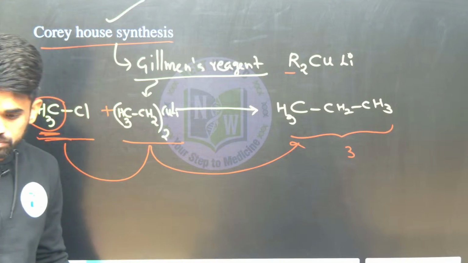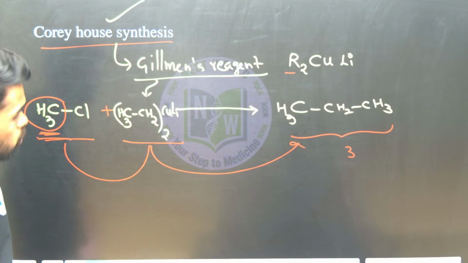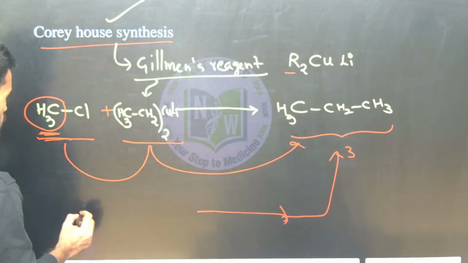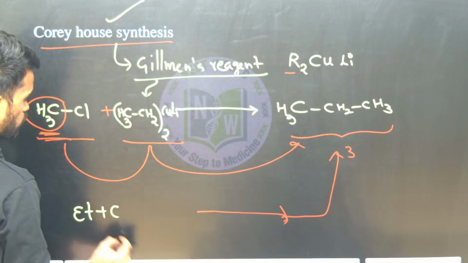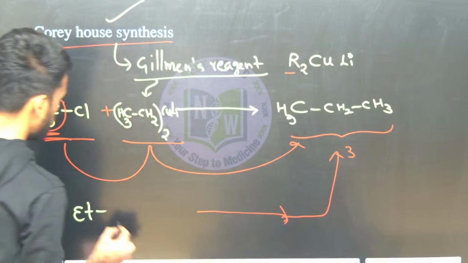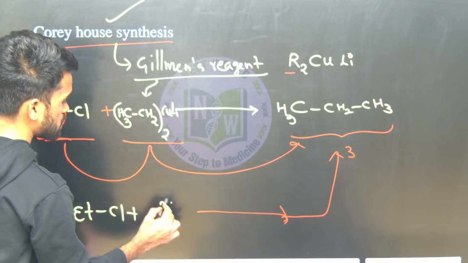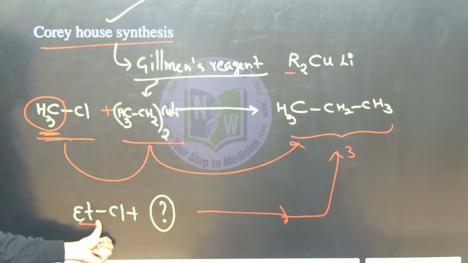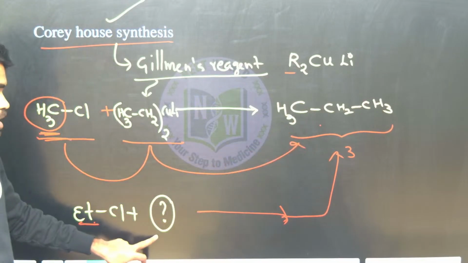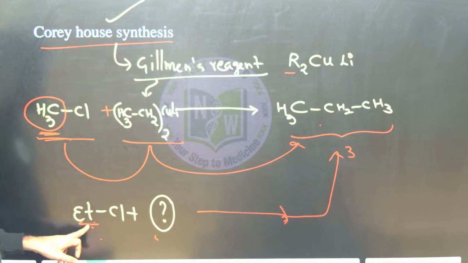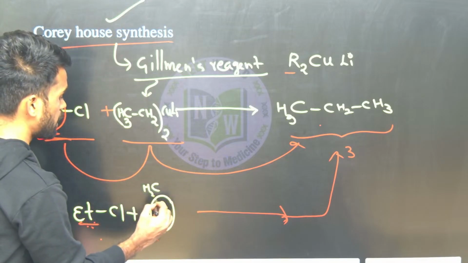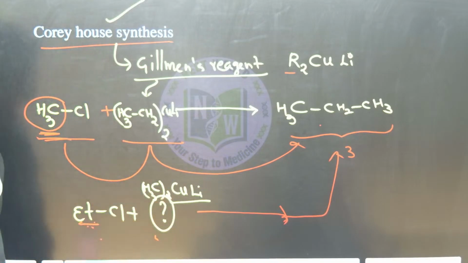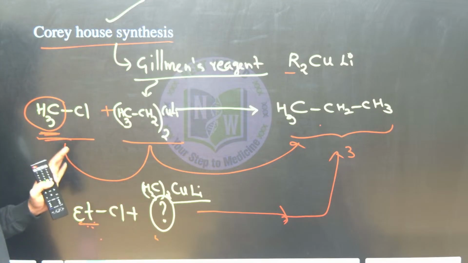Okay, for example, I am giving you the same reaction in the other way. Just tell me, in order to prepare this propane, I have starting material as ethyl chloride. If this is ethyl chloride, tell me what Gilman's reagent I should use for preparation of this propane. Very simple, 2 carbons are there in this ethyl. I want 3 carbons, so our Gilman's reagent should contain 1 carbon that must be added here. So you can use lithium dimethylcuprate, that's it. This is your Gilman's reagent in the given reaction.